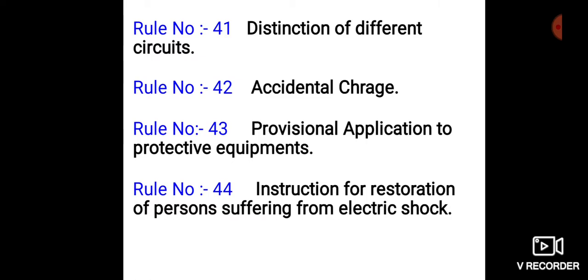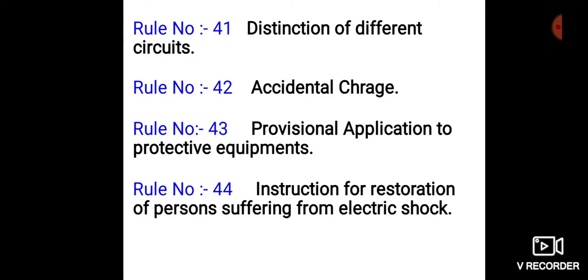Copies of the instructions shall be supplied on demand by an officer or officers appointed by the central or state government in that behalf, at a price to be fixed by the central or state government.